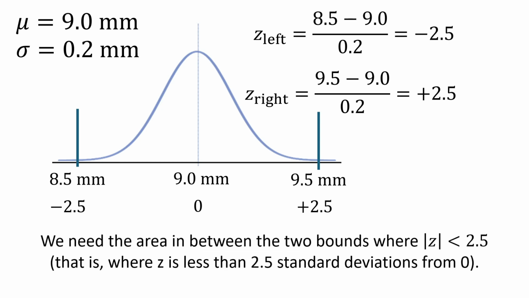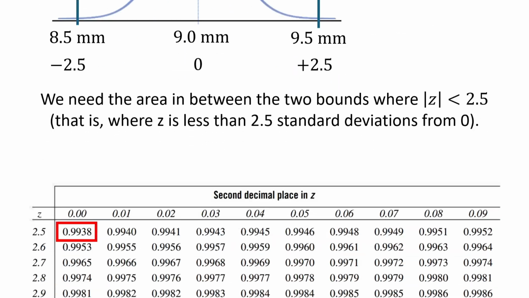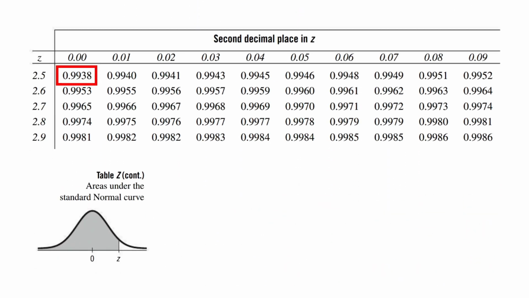Right, so let's see what I wrote here. Yeah, we need the area in between the two bounds where the absolute value of z is less than 2.5. In other words, where z is less than 2.5 standard deviations away from 0. So to do that, we can get the upper tail area, and because of symmetry, that will be the same as the lower tail area. And then we subtract those areas from 1, and we'll get the value of the area in between. That's the strategy. So first we have to go to the Z table.